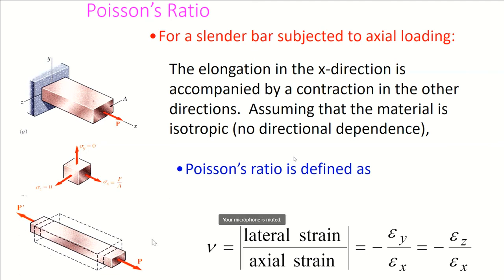Extension, contraction, lateral strain, longitudinal strain or axial strain. If you take the ratio, it is called Poisson's ratio: lateral strain over longitudinal strain. Longitudinal strain is nothing but axial strain. So it is strain over strain, unitless. Poisson's ratio is lateral strain over longitudinal strain.